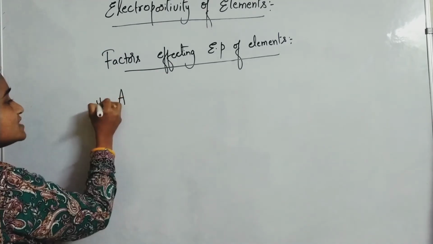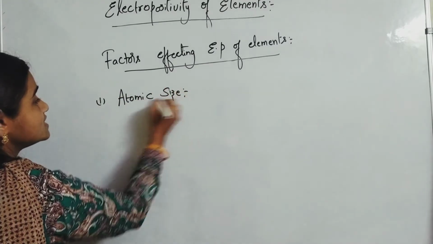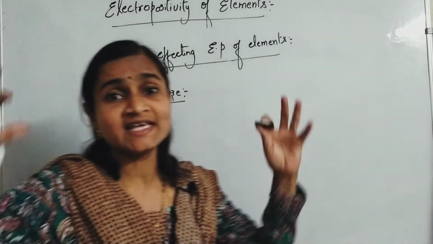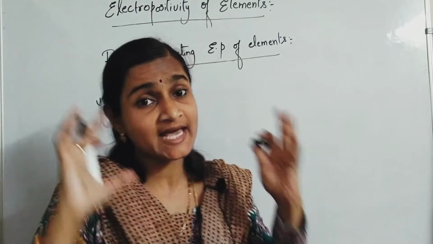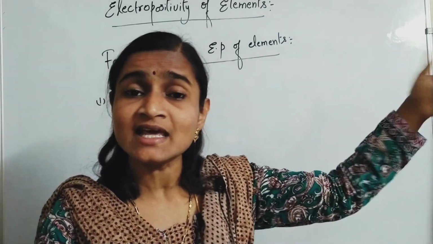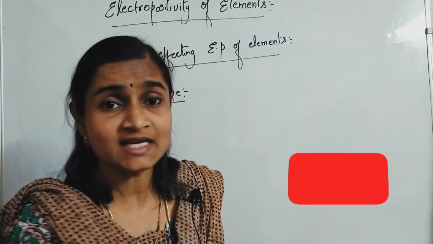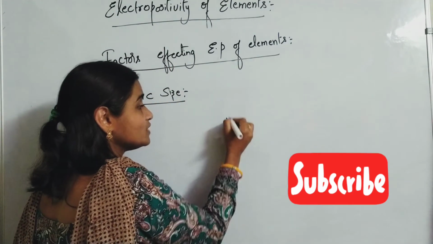So first one, as usual, atomic size. Just think about this. If the size of the atom is very big, last orbit electrons can easily be lost from that atom, because the influence of the nucleus won't be there.